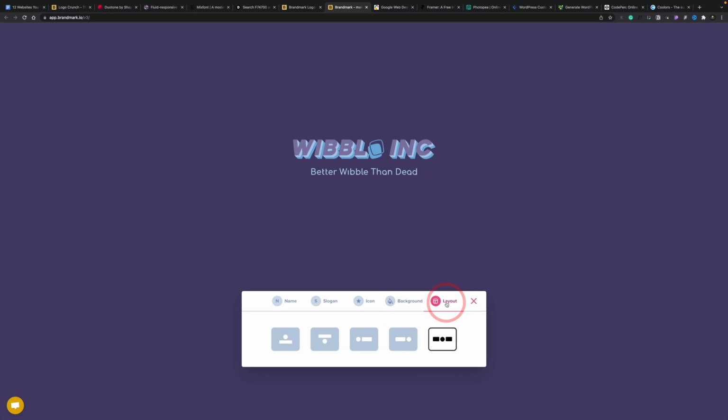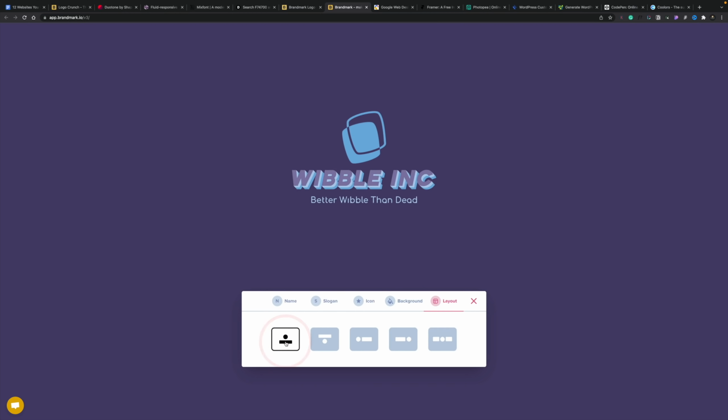And obviously these depend upon the types of design that you choose. So there's a ton of different options inside here. You can change your background, you can change your layout. So you can see we could just go ahead and do something like this. The icon now sits above everything.